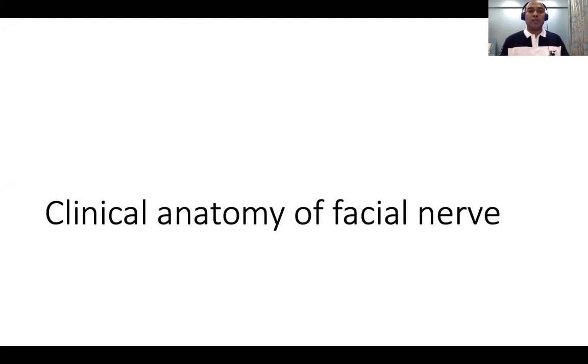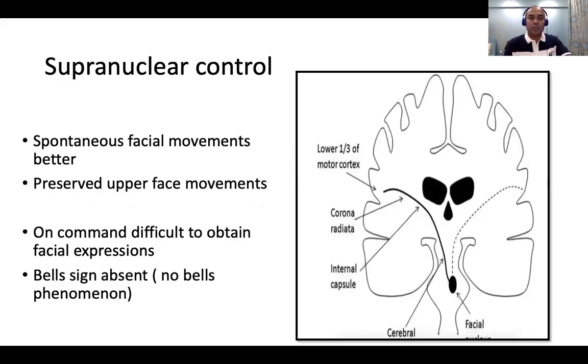But above the nucleus, we always call it supranuclear. In the last session, I told you what is supranuclear, what is nuclear, and what is below the nucleus, or infranuclear. Above the nucleus, that is above the pons, the opposite side of the brain controls the facial nerve nucleus. So the supranuclear control is from the opposite side, as you can see. But the same side also controls the facial nerve nucleus. So the PG should know that before a child is born, in utero, the facial nerve nucleus has supply from both sides, both the contralateral side and the ipsilateral side.